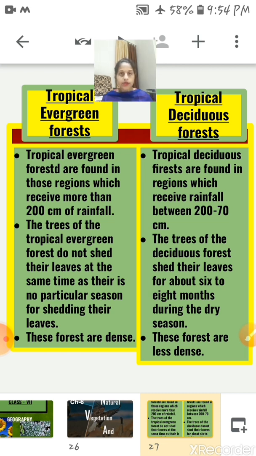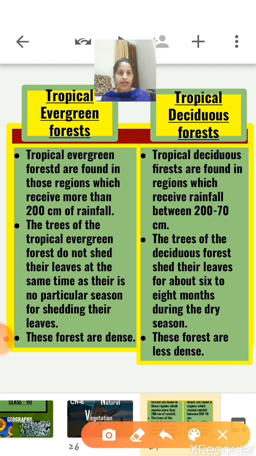So first of all, tropical evergreen forests are found in those regions which receive more than 200 centimeters of rainfall. That means tropical evergreen forests are found near the equator, or we can say between the tropics. That's why these regions receive rainfall throughout the year.